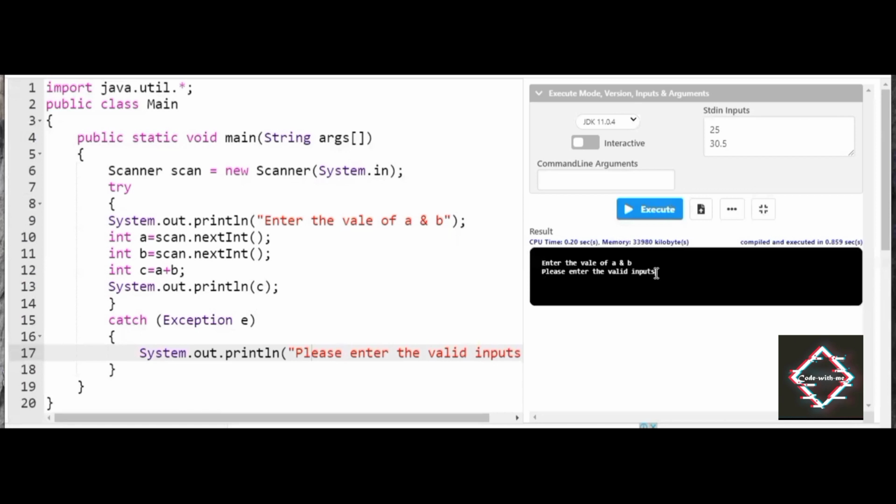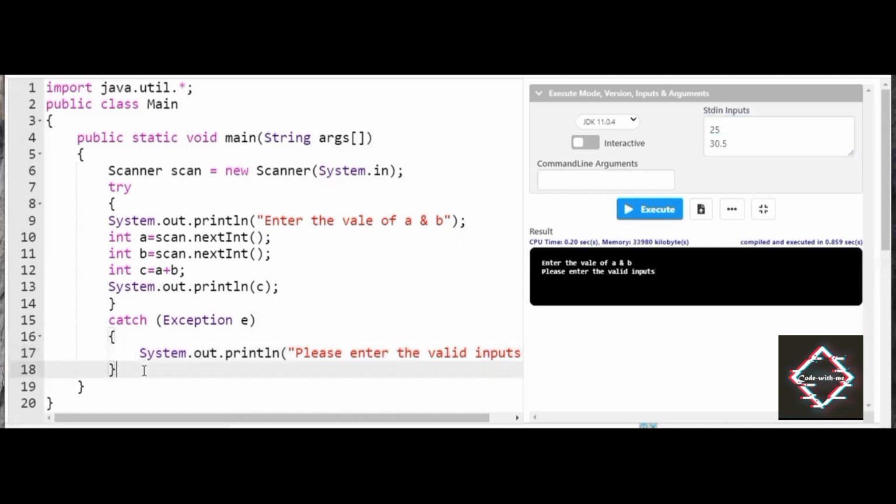In the previous run, it was showing the java InputMismatchException; you got an error like this. Now what I did is successfully catch the error and display, please enter valid input, so that you have a clear-cut idea that this is not an input which had to be entered. This is exactly how exception handling works in Java.